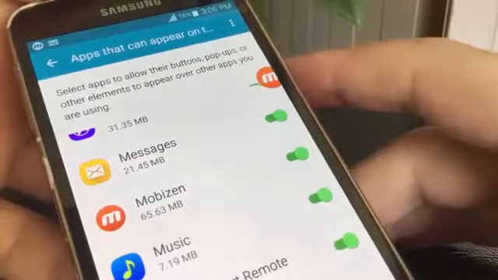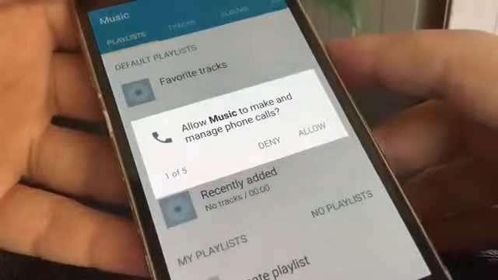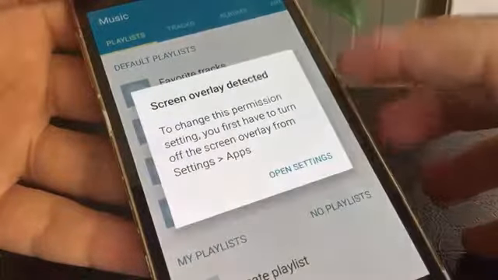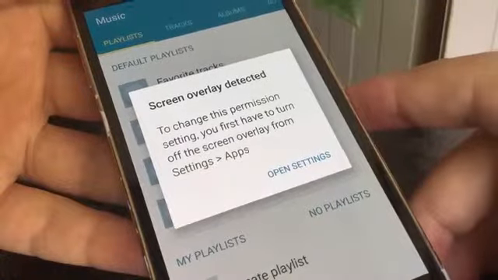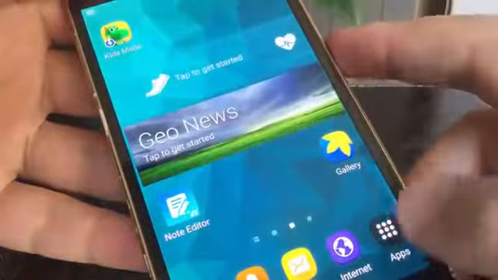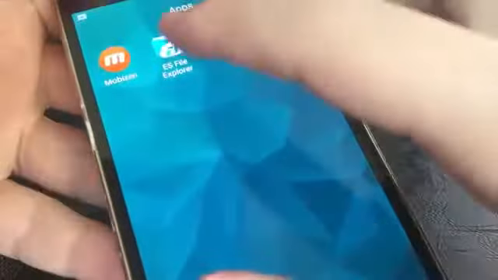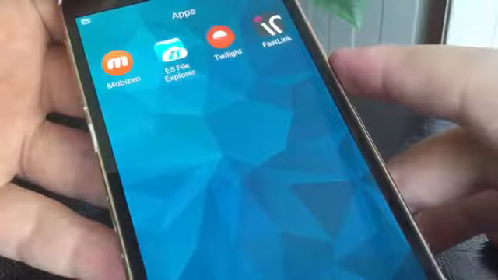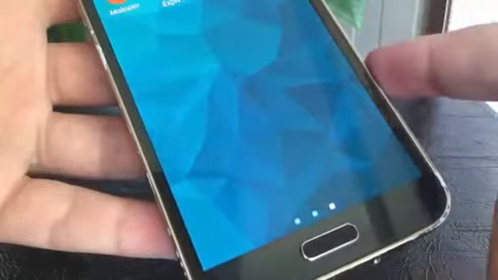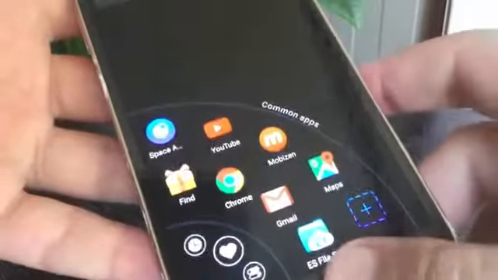Now let's go to the second scenario. As you can see, another screen overlay detected. But this time, there is nothing on the screen. Fortunately, I already know it's ES File Explorer that caused screen overlay. And that's because there is a hidden floating button for that app at the bottom left corner.